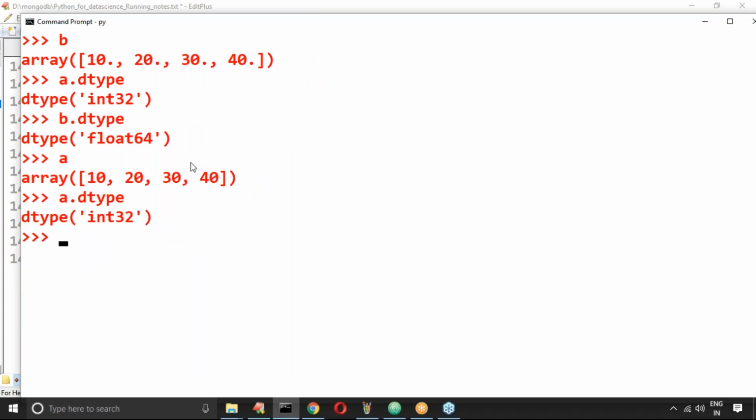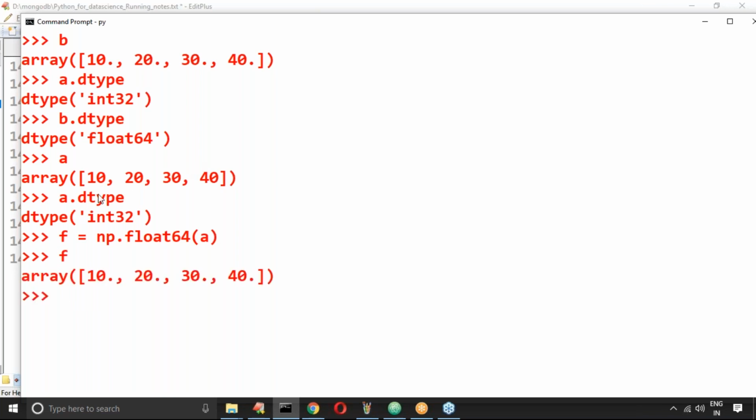Now I want to convert this a into float 64. What I have to take care of is very simple, sir: f is equal to np dot float 64 of a. Now observe f.